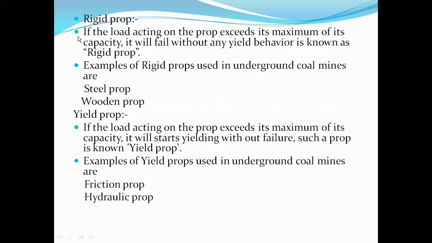So in case of rigid prop, if the load acting on the prop exceeds the maximum of its capacity, it will fail without any yield. In case of a rigid prop, let us say the capacity of the prop is some 10 tons or 20 tons. If the load acting on the prop exceeds 10 tons, without giving any warning, it will break. So they are called rigid props because they won't provide any kind of yield behavior.